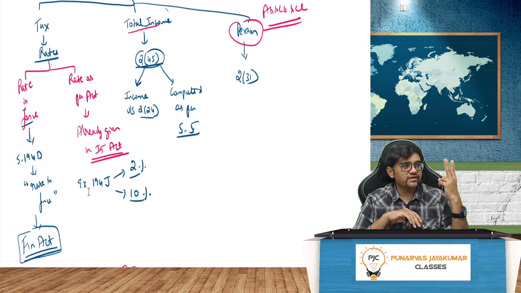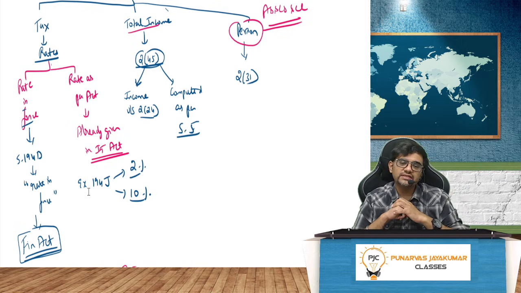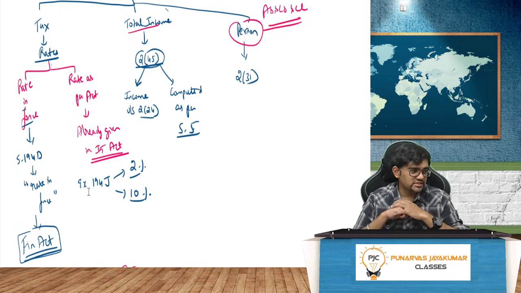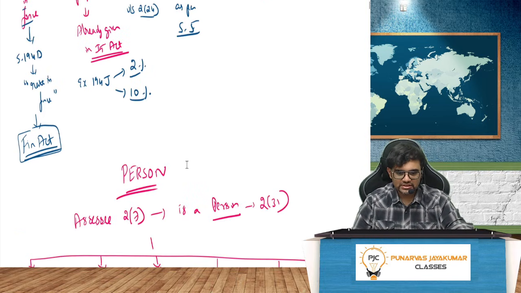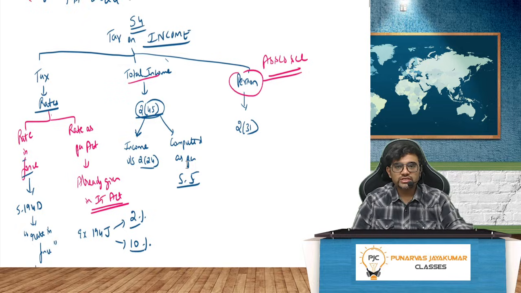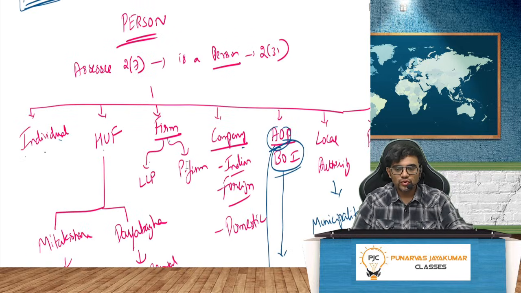So there are two things, my dear friends. One is rates given in the Act. One more is rates in force. Rates given in the Act and then rates in force. Are you with me? Everybody with me? Yes. So you should see in the wordings what they have given, 194D or 194J. 194D is Finance Act, 194J is what? 2%, 10% as the case may be. Very, very simple, guys. Now, that is all there is to it. Simple. Moving on.